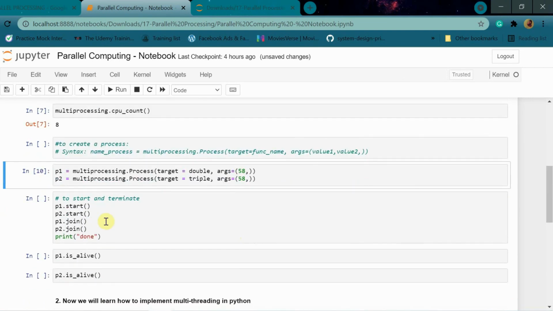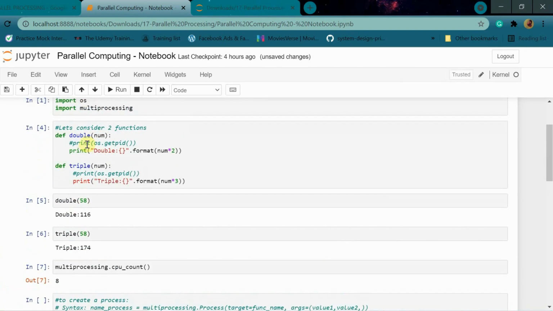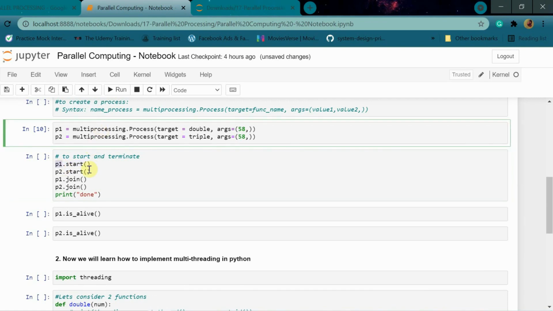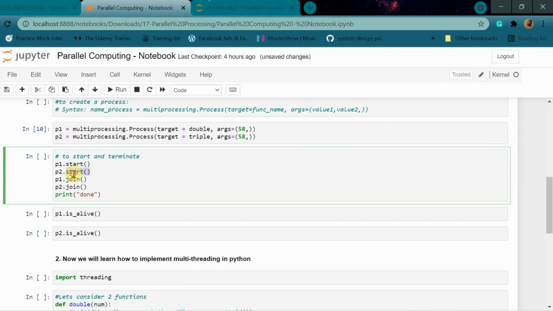Now, in order to start any process, for starting a function, you just call the function. But in order to start a process, you have to explicitly tell it to start. You do that using the p1.start function. What it does is basically start the process p1 which we made here, and p2.start will start the process here.